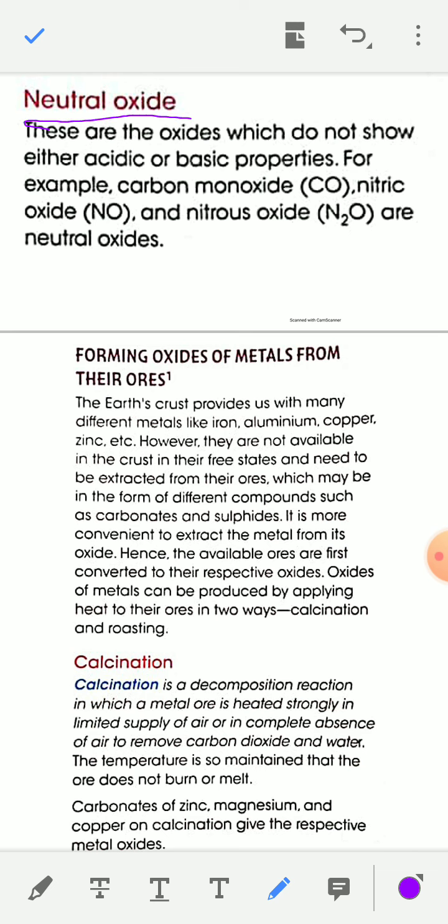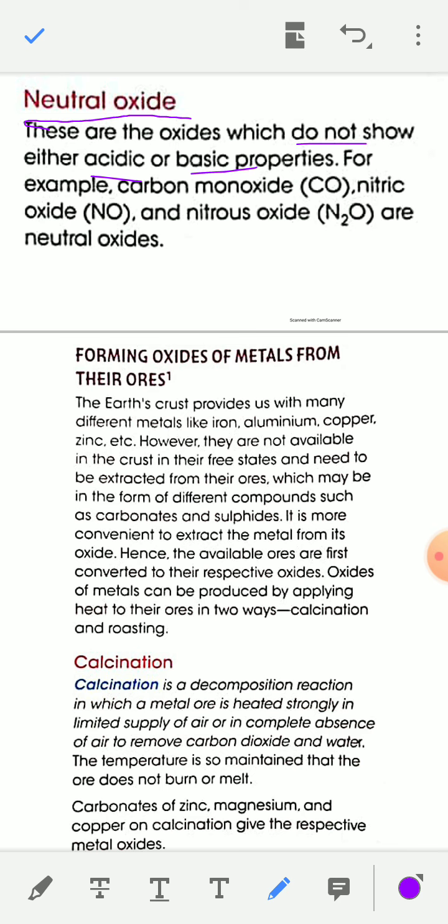Neutral oxides are oxides which do not show either acidic or basic property. These are generally non-metallic oxides. Some non-metallic oxides are neutral oxides, and these do not show either acidic or basic properties.